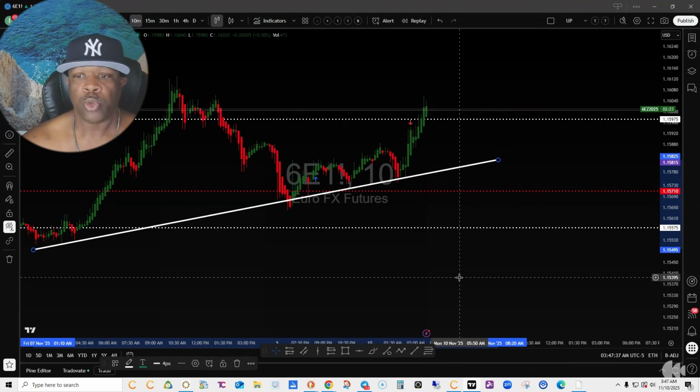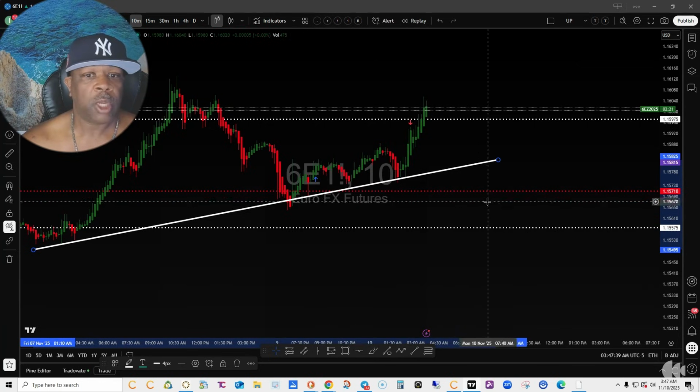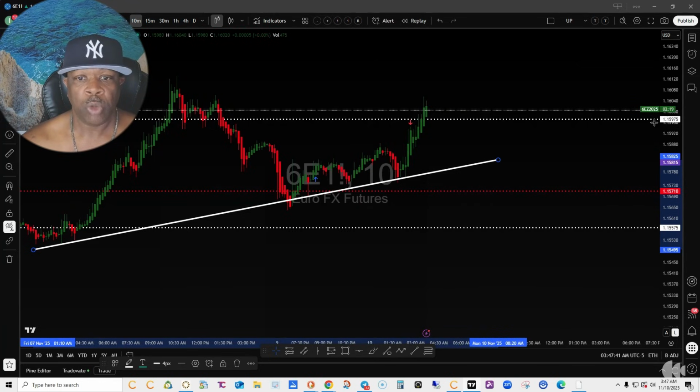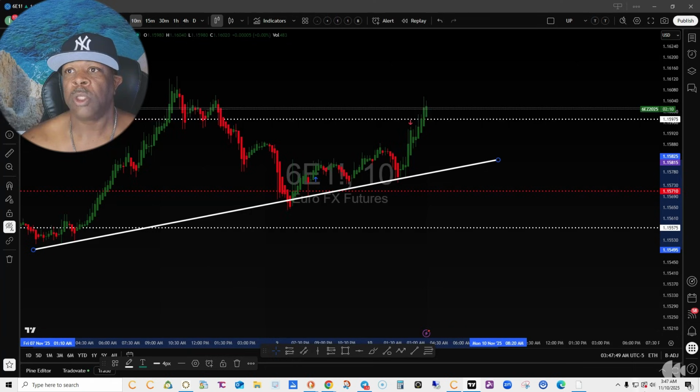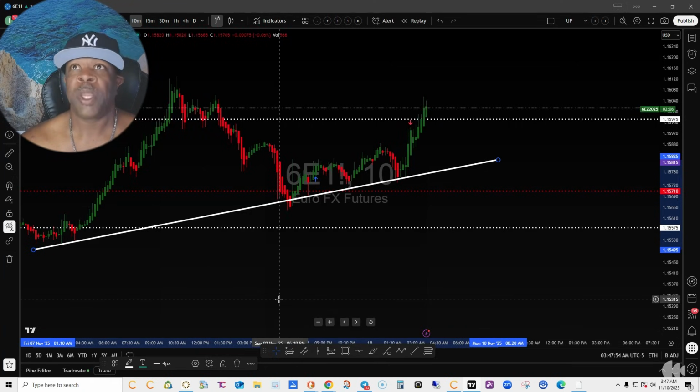But either way it goes, I just wanted to show you some examples of trades that are running, and you can see this thing is still moving. Okay, 6E is still moving. And so I'm very, very happy about that. It is 3:47 in the morning. You can see the time right here, 3:47. So I'm recording pretty late. I'm going to go back to bed.